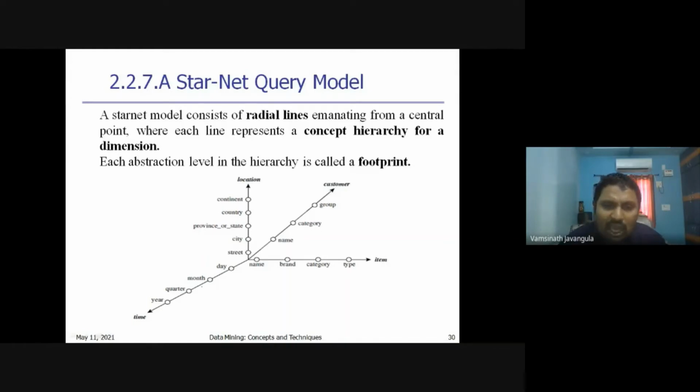Next one is the time. Time can migrate like this: day to month, month to quarter, quarter to year. Next one is location. Location has migration like street to city, city to state, state to country, country to continent. So like this I can migrate.